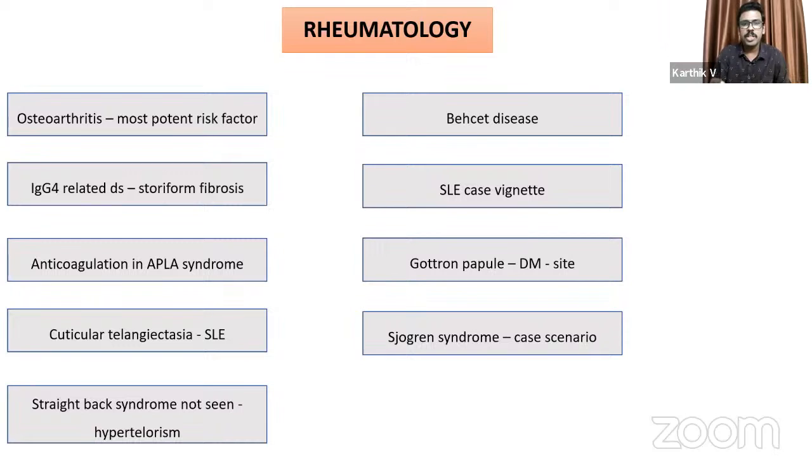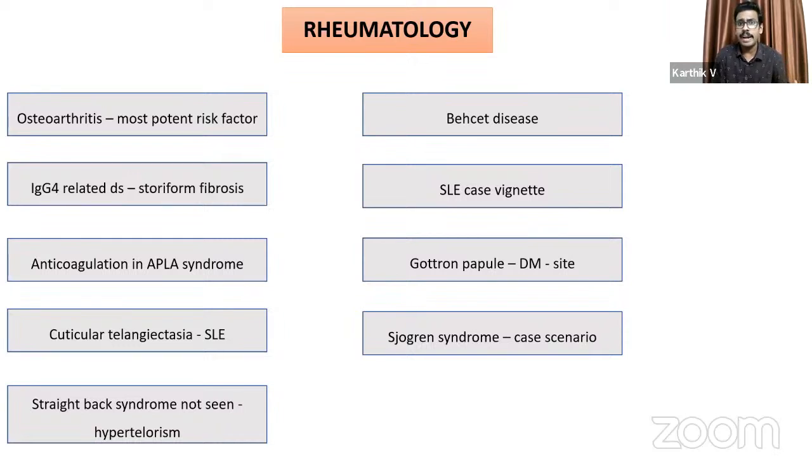And one point which was not given in Harrison was the condition with specifically cuticular telangiectasia. Both SLE as well as scleroderma were mentioned to have cuticular telangiectasia, but not as a specific feature in Harrison. So I'm going with SLE as the answer for that question, which so many students have brought to us as a query. All the others were pretty straightforward as far as rheumatology questions are concerned.